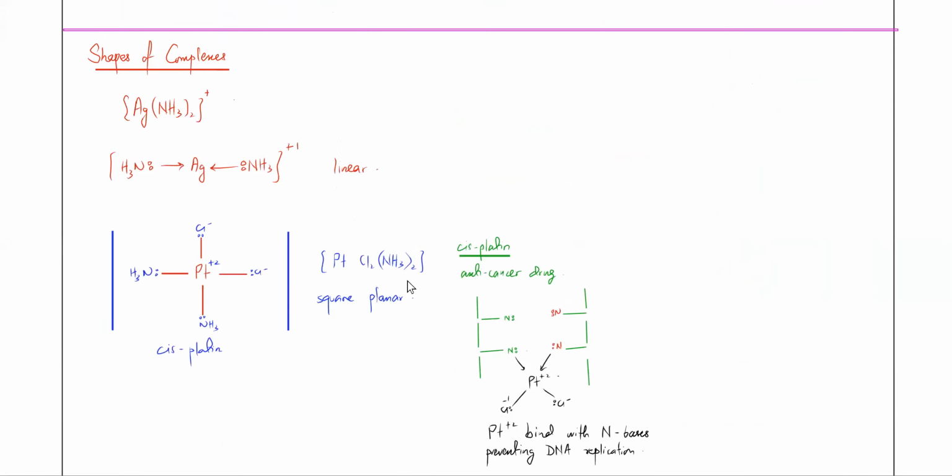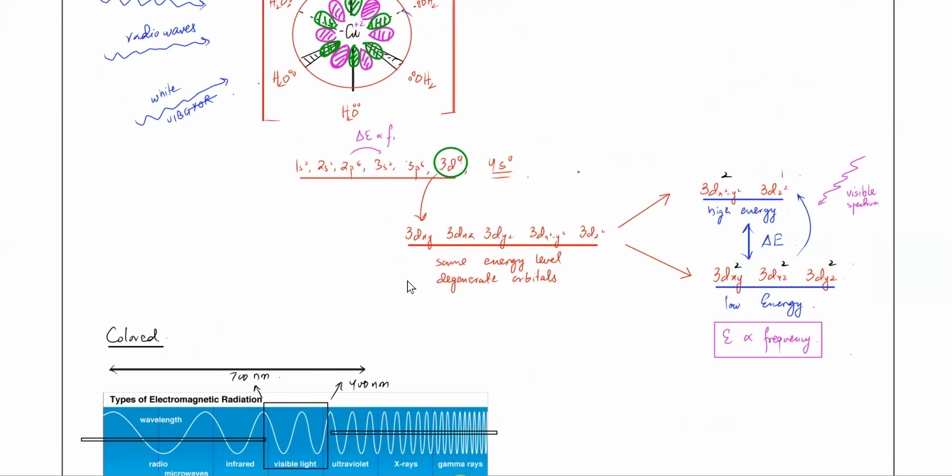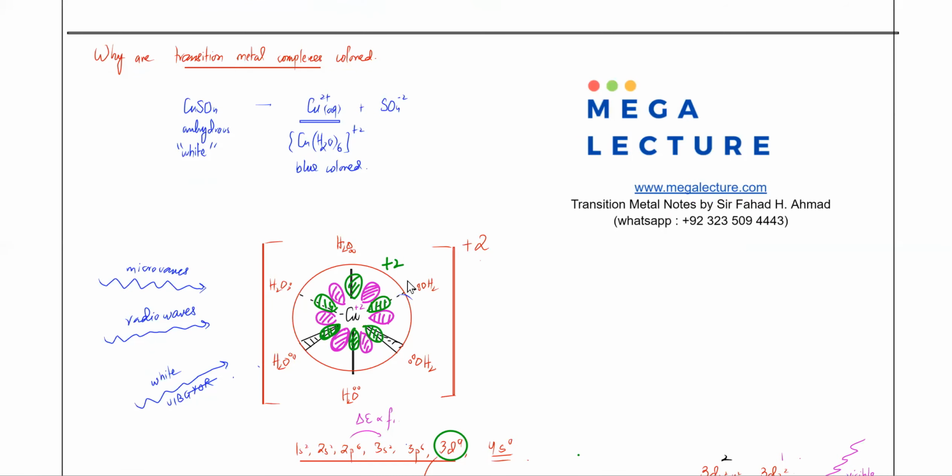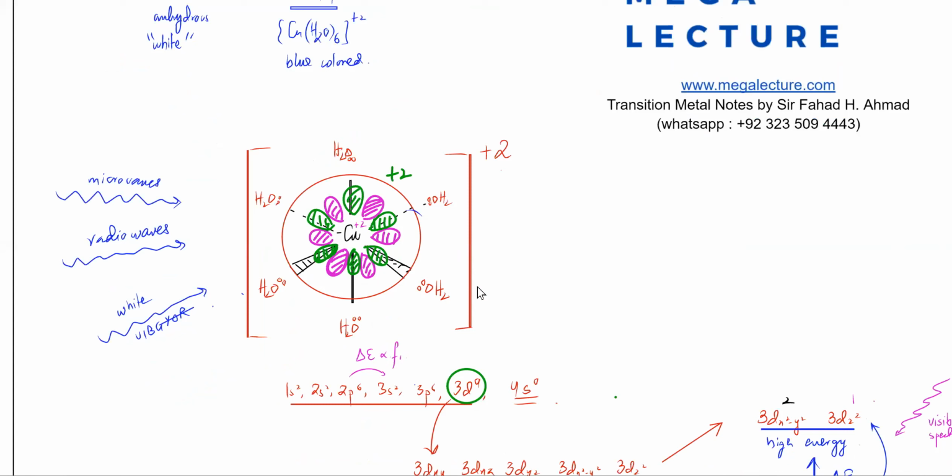Somewhere over here, shapes of complexes. So this is why transition metal complexes are colored. The reason is that when you have copper ions in the middle, copper ions have lots of orbitals, and most transition metals have an incomplete d subshell. That is the definition of a transition metal, that they form stable ions which have an incomplete d subshell.